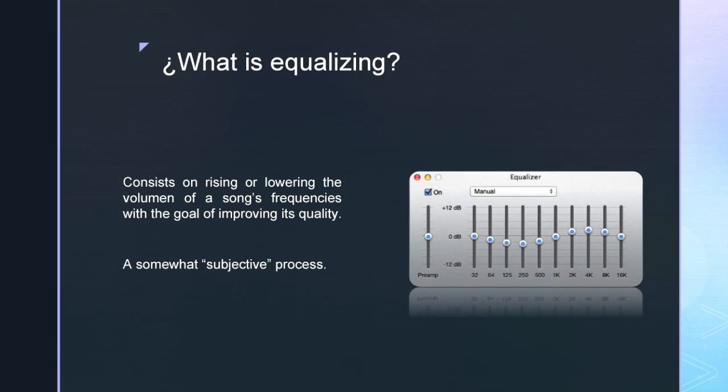Equalizing consists of raising or lowering the volume of a song's frequencies with the goal of improving its quality. This is a somewhat subjective process because what may sound better for one person may not for another. The equalization profiles are obtained from popular music apps such as iTunes, which use what is commonly considered the best profiles for each genre.